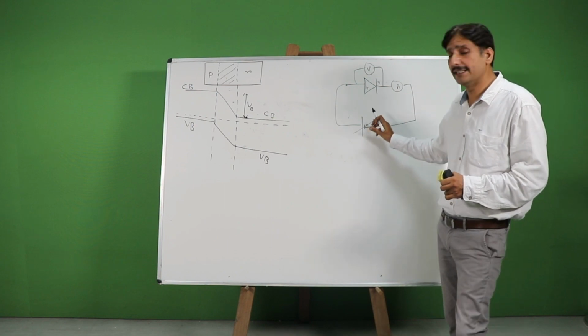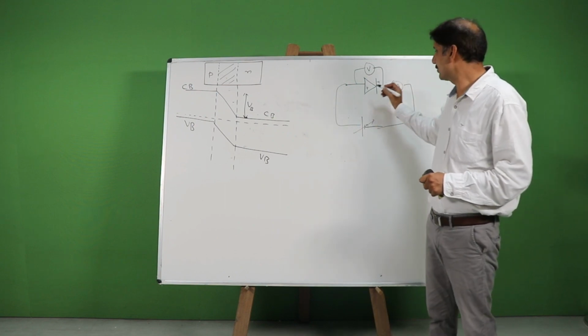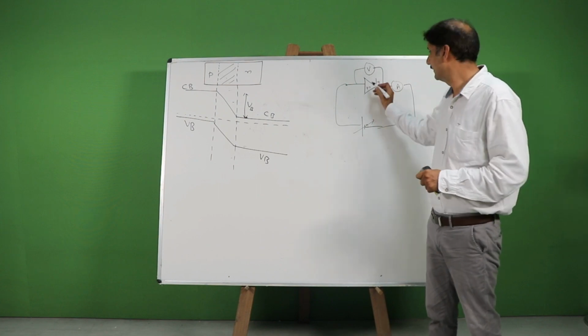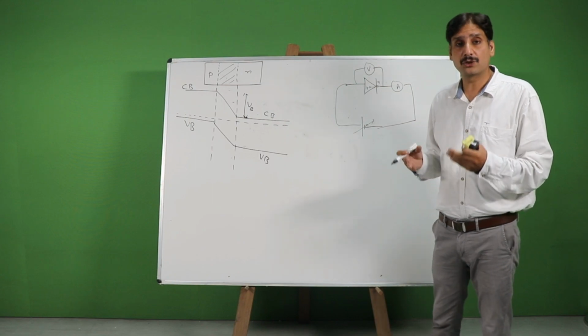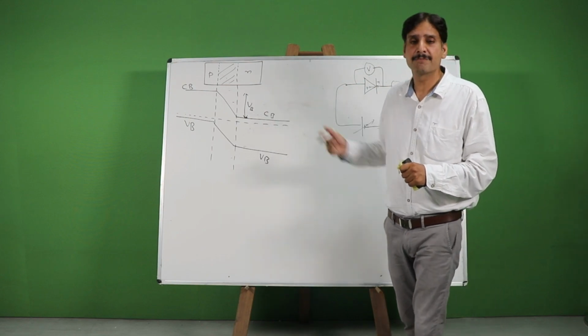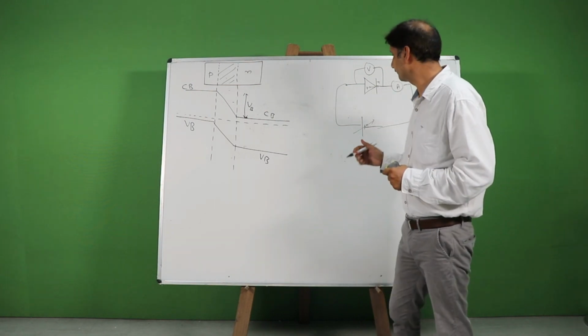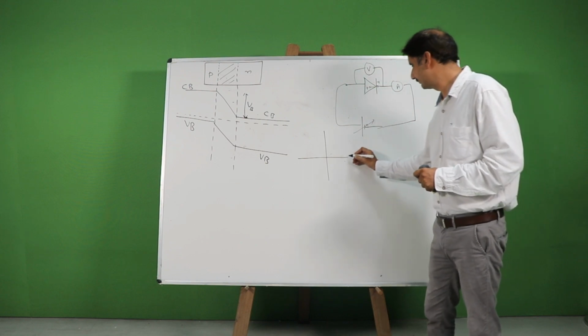Now as I increase the voltage of this battery, what will happen? It will try to push over the holes from the p side to the n side. If there is enough potential difference applied to cross over that potential barrier, which I was referring to earlier, the current will start to flow. And graphically, it can be shown like this.